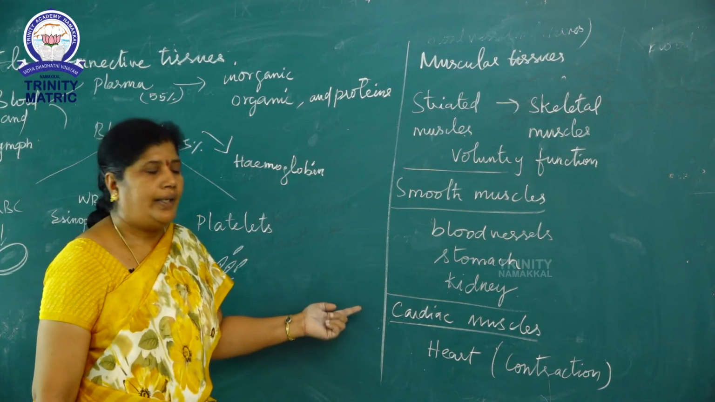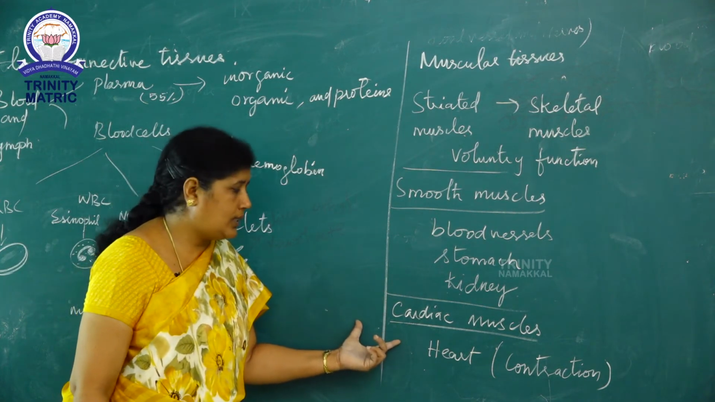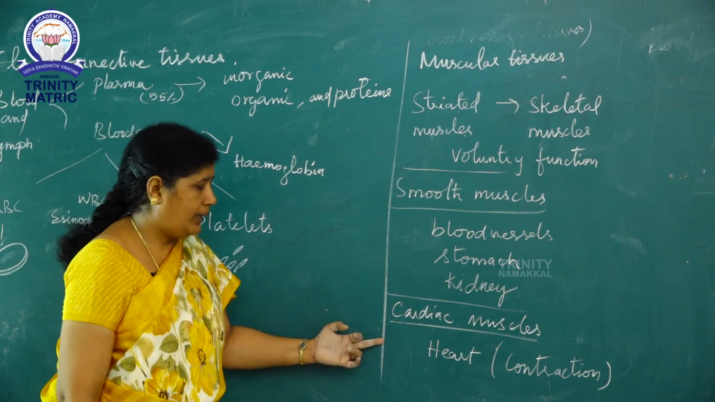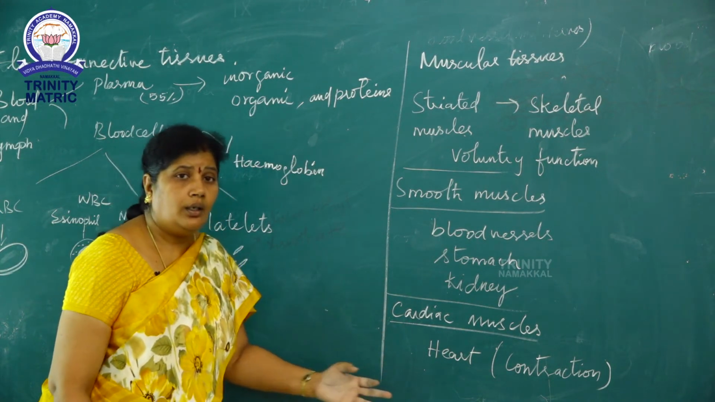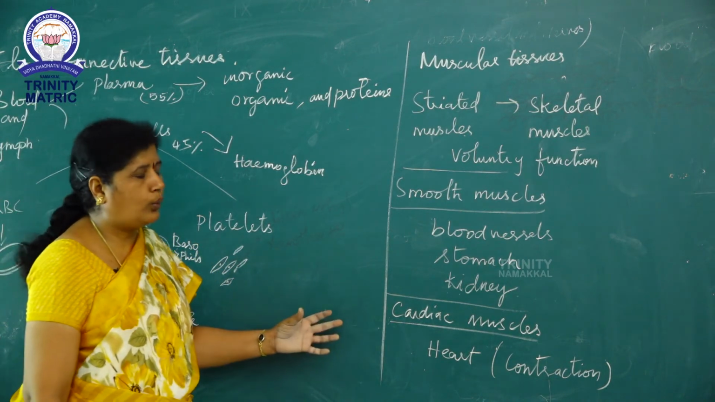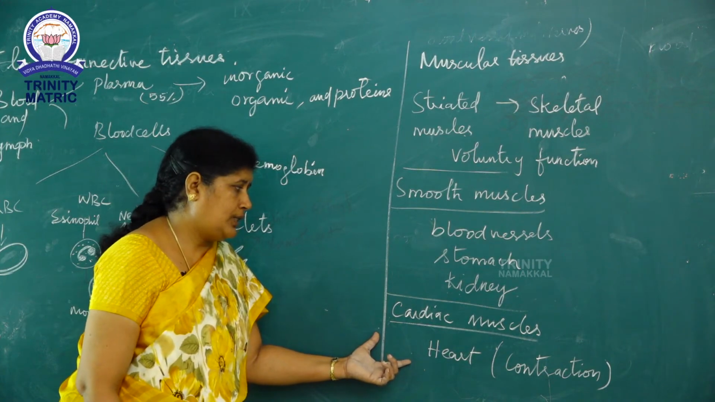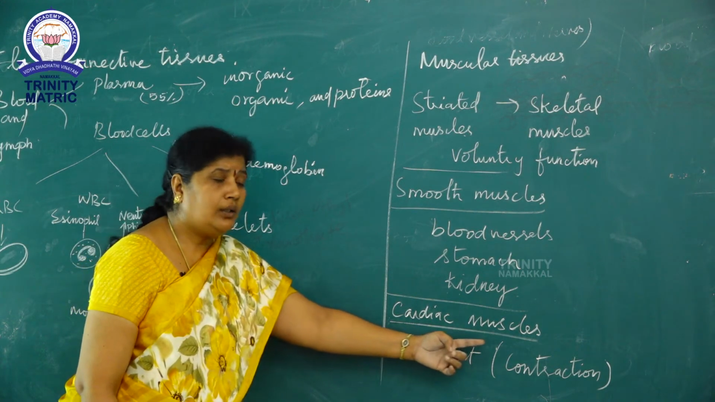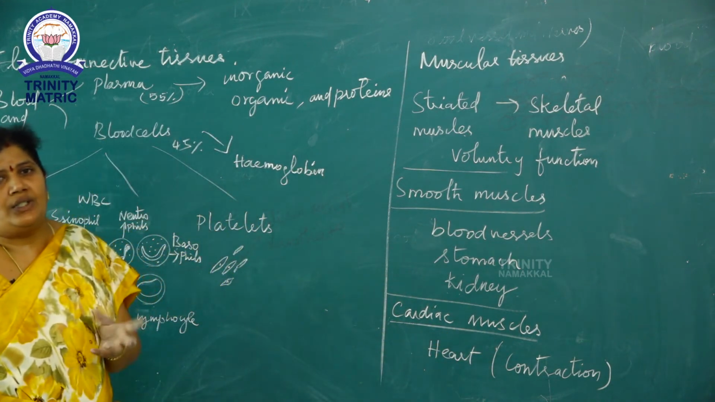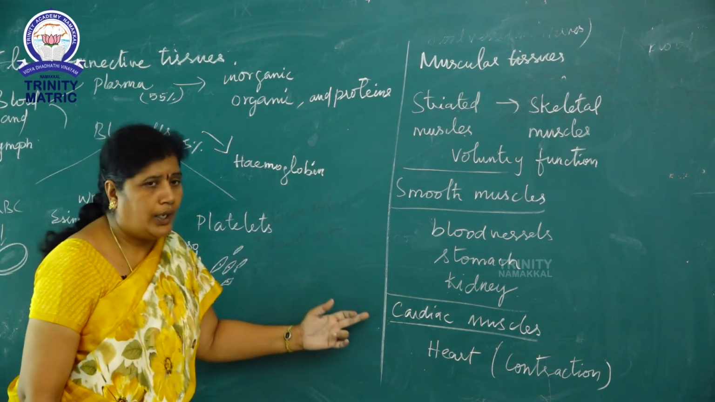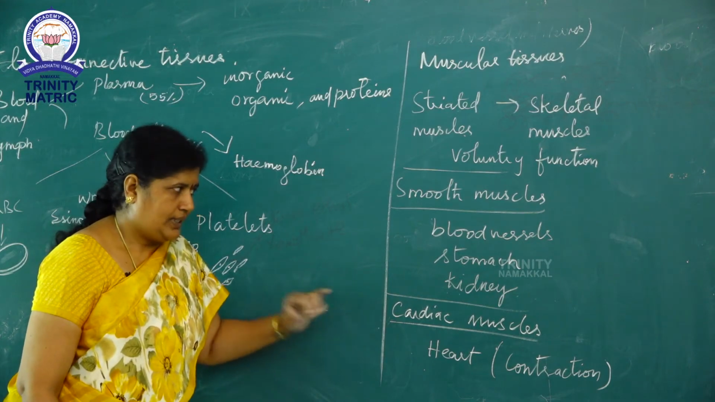Next, cardiac muscle. Cardiac muscles are branched and elongated muscle fibers. They are located in the heart. It is a special type of muscle fiber present only in the heart. These muscles make rhythmic contractions. The cardiac muscle is present so that the heart can contract and relax rhythmically.